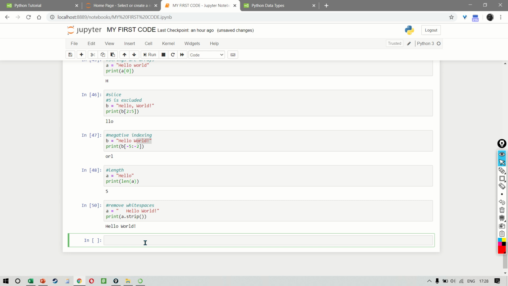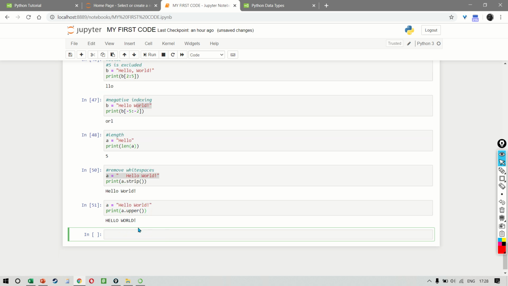Then there are other simple methods. For example, let me just copy this. All right. So here we can write print A dot upper, and that will convert it into an uppercase. So we get hello world in uppercase. You also have a replace, for example.